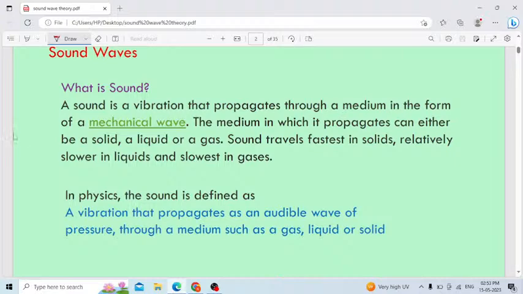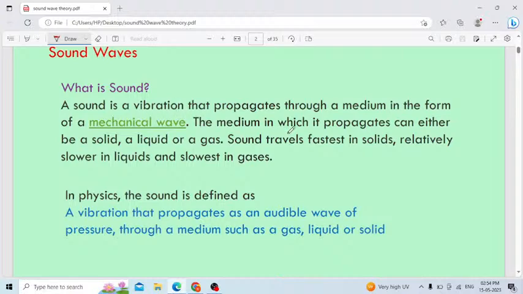Sound is a vibration that propagates through a medium. That wave we call a mechanical wave. Always remember, a mechanical wave requires a material medium to propagate. Propagate is nothing but to travel.